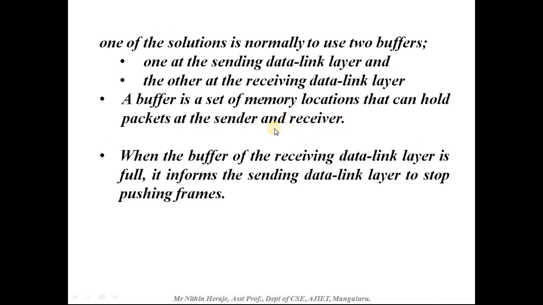Again, there is a restriction that the buffer cannot hold too many packets or frames. So when the buffer of the receiving data link layer is full, it informs the sending data link layer to stop pushing the frames. This is what is going to happen if the buffer is also full at the receiver's end.